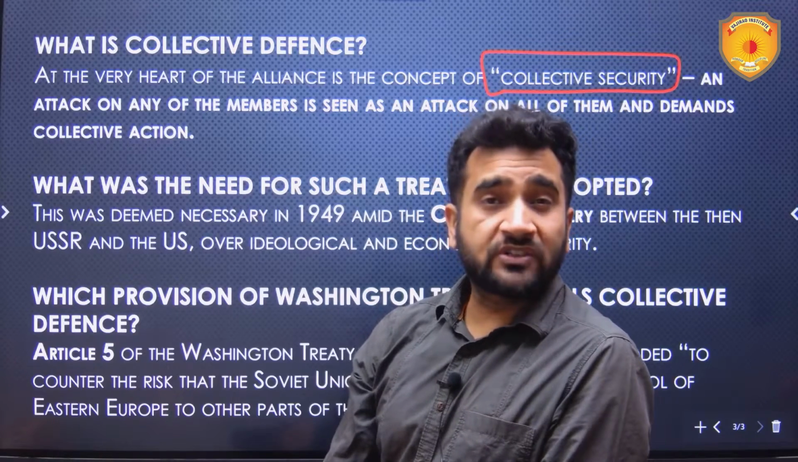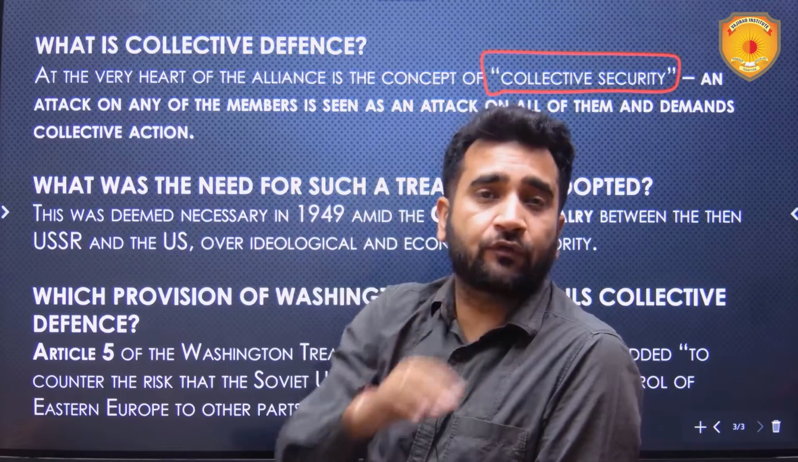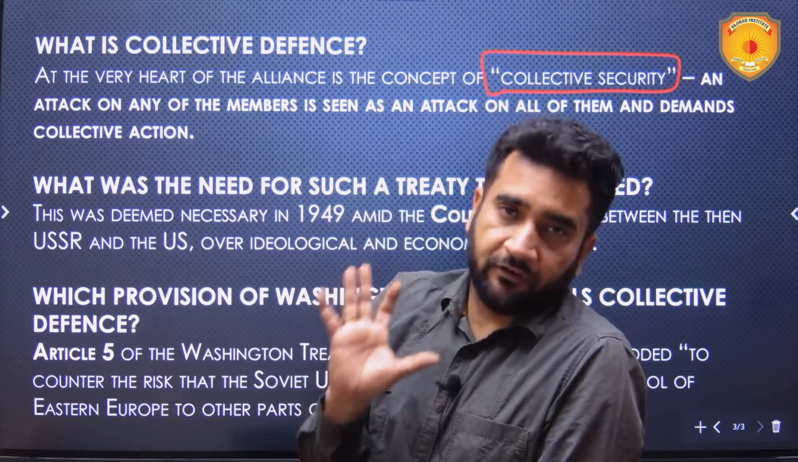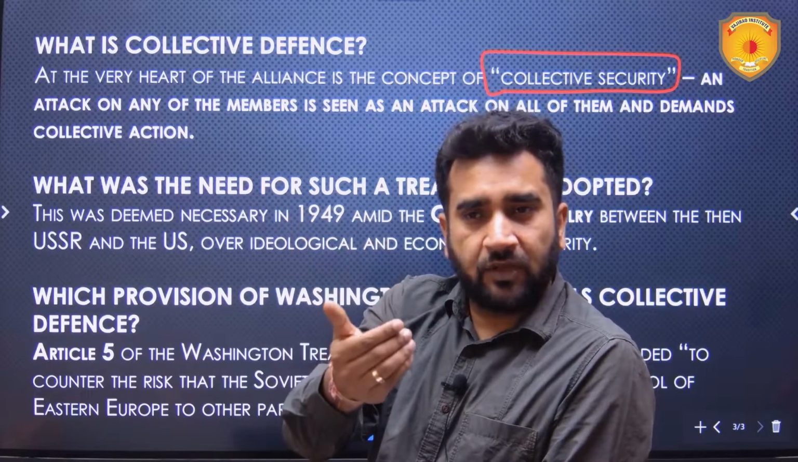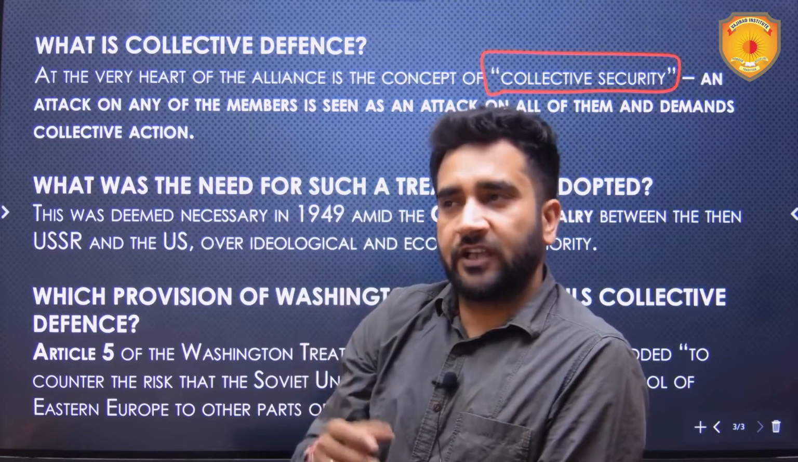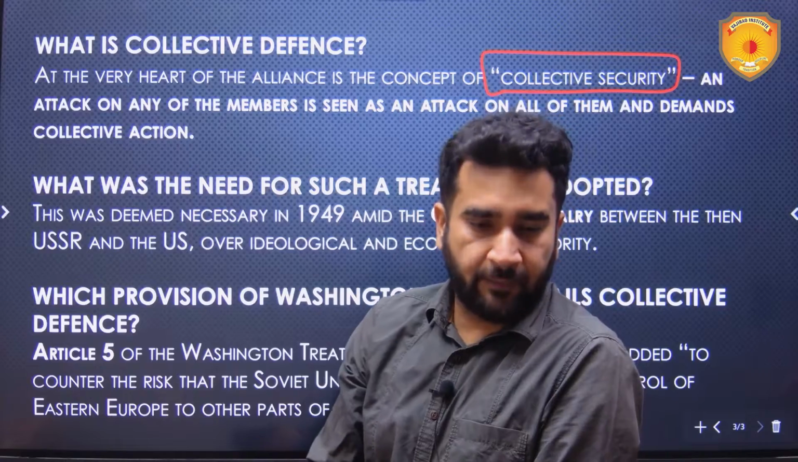So many times students have asked questions, sir, what if a member of NATO attacks a member of NATO? Then what happens? Then in that case, it is a bilateral war. And generally, the powerful countries will intervene to dissipate that war. If that does not get dissipated, then it will be a bilateral war. No one else will participate in that.